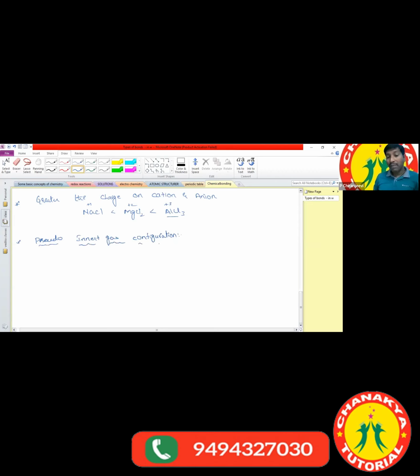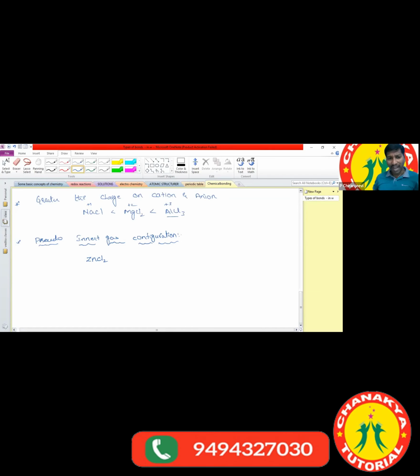An element which has 18 electrons in its outermost shell is said to have a pseudo inert gas configuration. The elements which exhibit pseudo inert gas configuration also exhibit covalent character. What is the best example? Zinc chloride. Zinc chloride has a little bit of covalent character. Sir, how are you telling that zinc chloride has greater covalent character? Let us see.